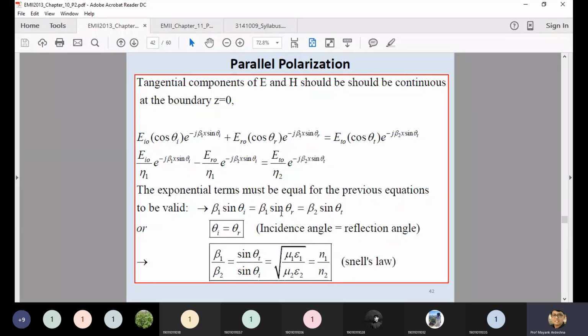Theta i is our incidence angle, which depends upon the electrical as well as the magnetic property of your medium, which is nothing but mu 1 as well as epsilon 1. So this equation is almost similar to eta 1 upon eta 2, which is the intrinsic impedance. So you can write down this equation, which is considered as Snell's law. From this equation, you can easily find out the angle of reflection as well as the angle of transmission, if I know only the electrical as well as the magnetic properties of your medium.